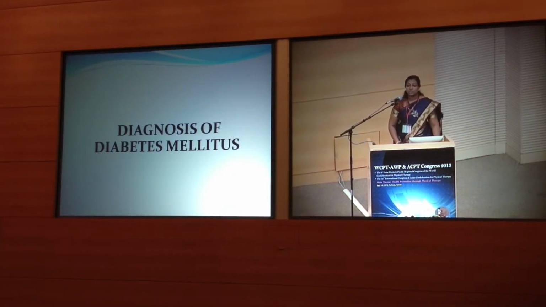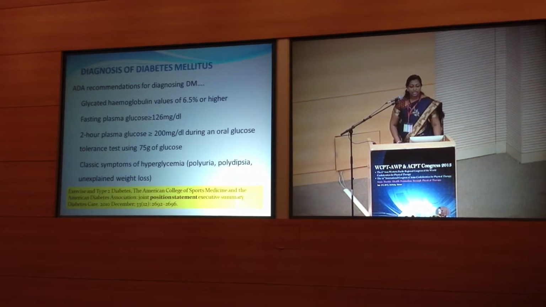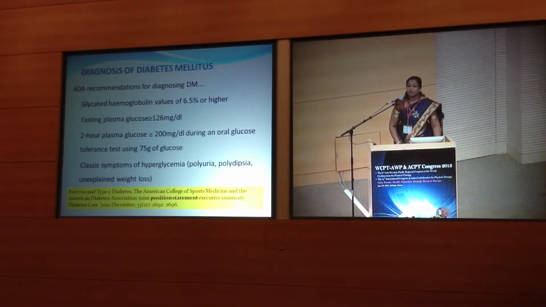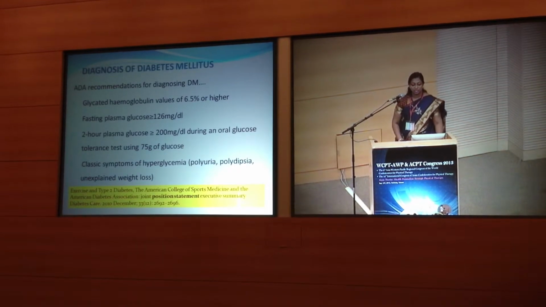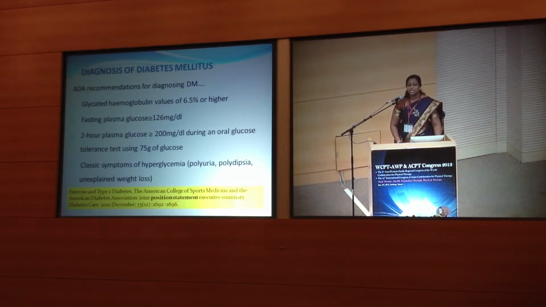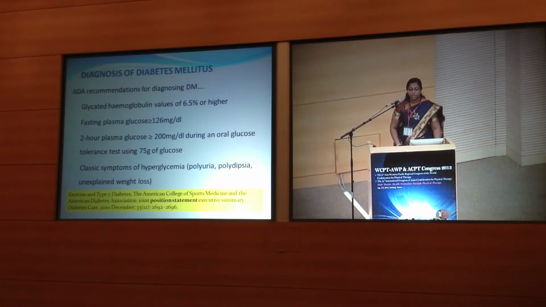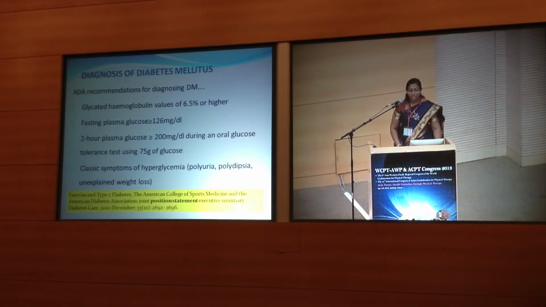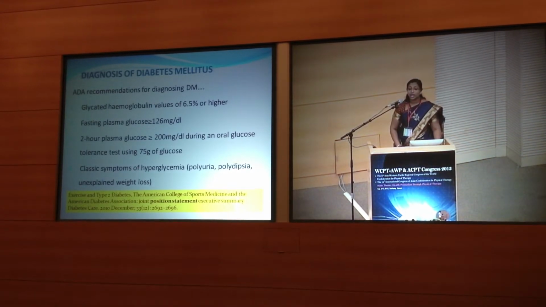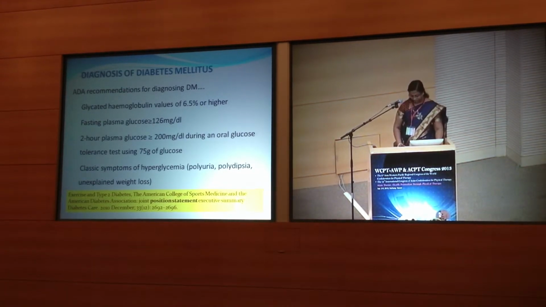Now going into the diagnosis of diabetes mellitus, the American Diabetes Association recommends any one of the following criteria for diagnosing diabetes mellitus. One, a glycated hemoglobin value of 6.5% or higher. Two, fasting plasma glucose more than or equal to 126 mg per deciliter. Three, a 2-hour plasma glucose more than or equal to 200 mg per deciliter during an oral glucose tolerance test using 75 grams of glucose. And four, classic symptoms of hyperglycemia like polyuria, polydipsia, unexplained weight loss, etc.